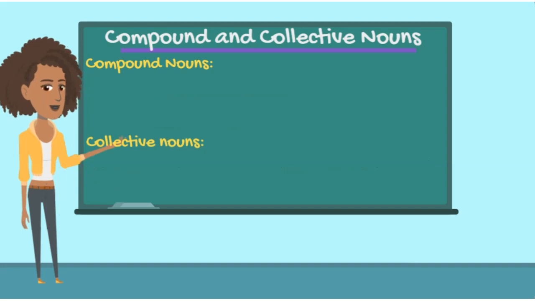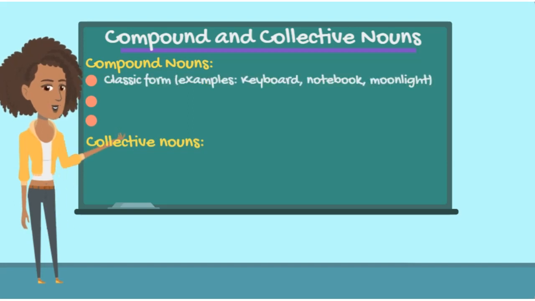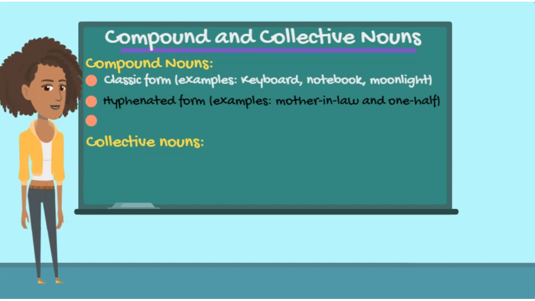There are actually three different forms of compound nouns. The first is the classic form. Some examples are keyboard, notebook, and moonlight. The second is the hyphenated form. Some examples of that are mother-in-law and one-half. Notice the hyphen in between each word. The third is open form. Some examples are post office and ice cream. Notice the space or open area in between each word.